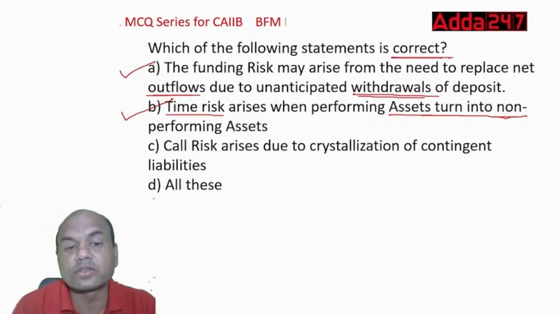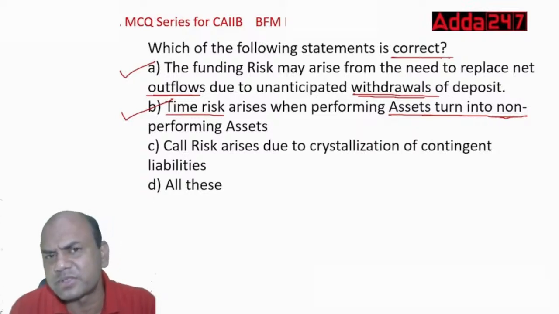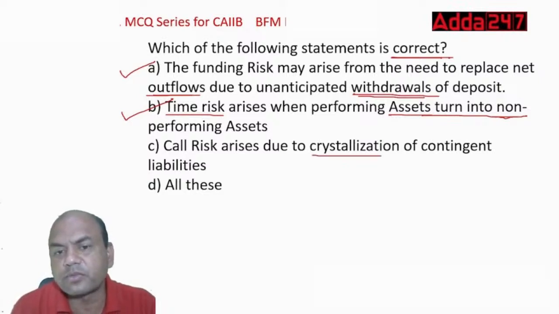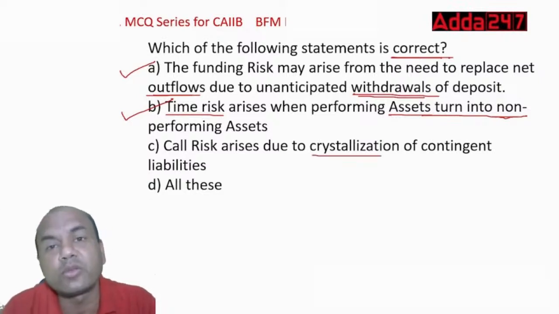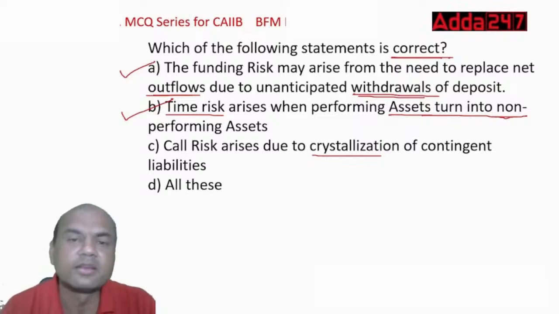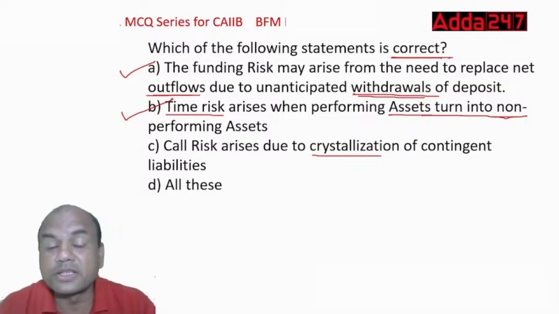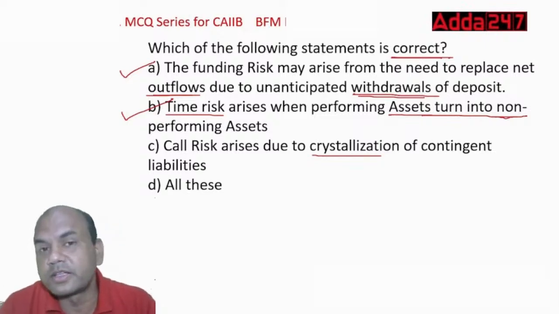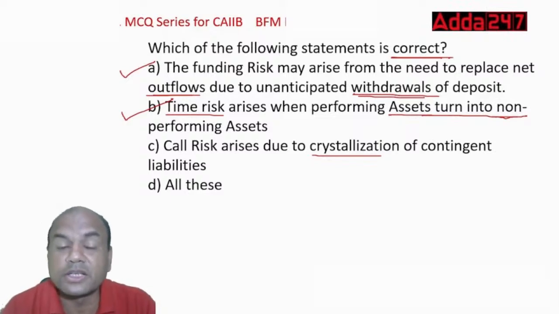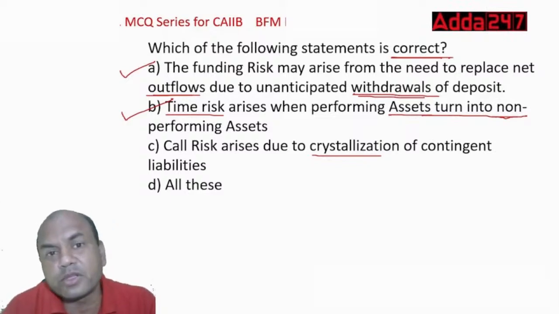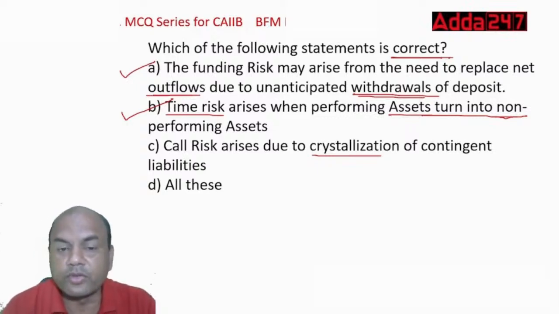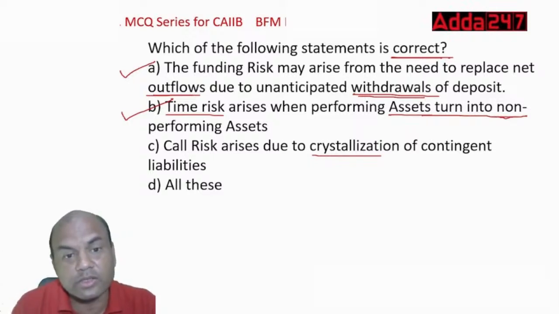Let's see the third one also. Call risk arises due to crystallization of contingent liability. Just now we saw, crystallization of contingent means what? If I give the guarantee on behalf of somebody, and that person does not perform, then I'll have to pay for the losses of that third party, isn't it? So when I have to pay for this, it is called crystallization, and this is known as call risk.